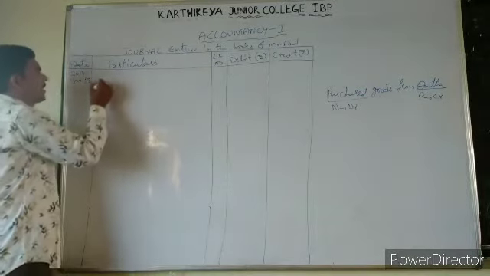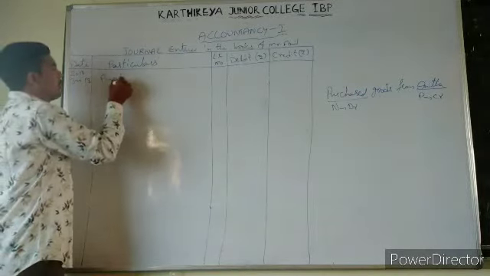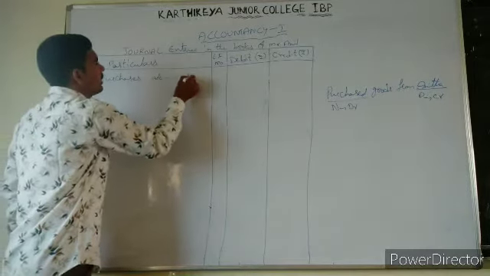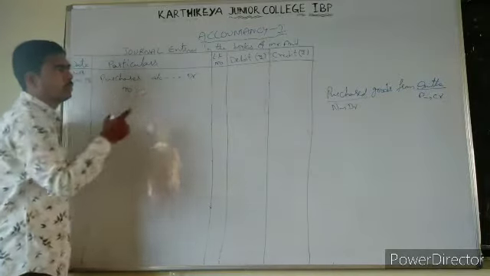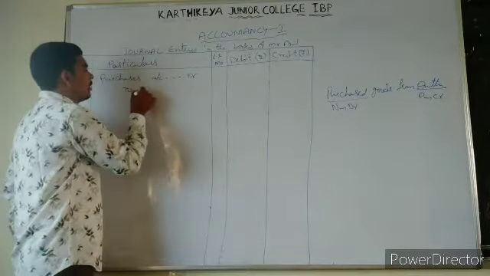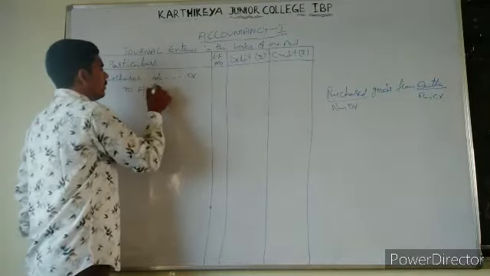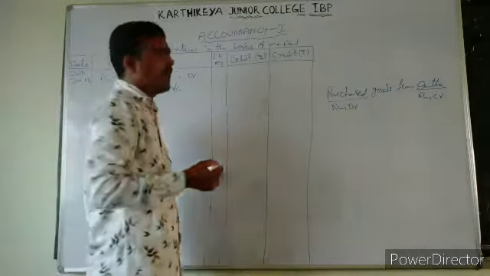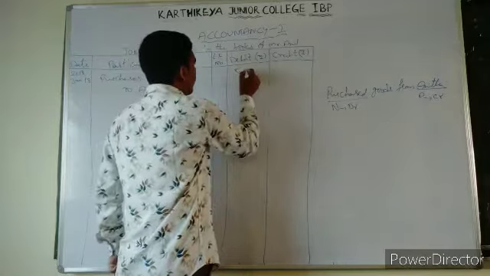First one is purchased, means purchases we need to write. Purchases account debit to Anita account. How much purchases we made? That is 5,000 rupees.